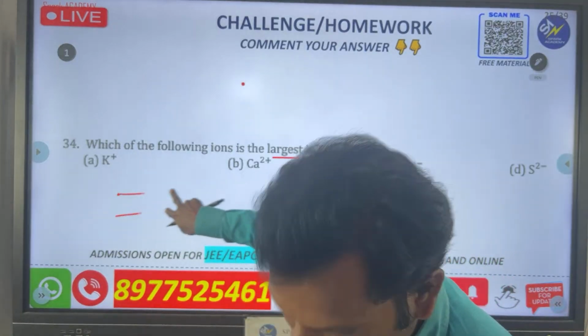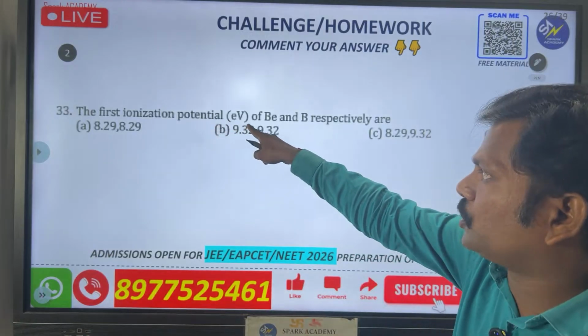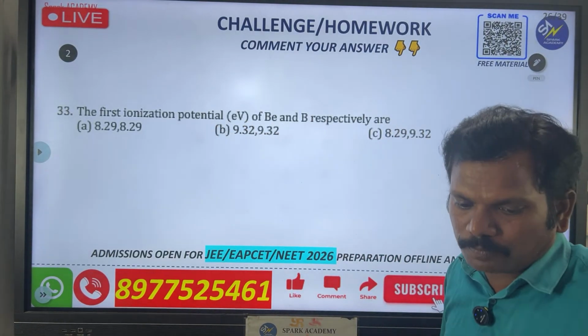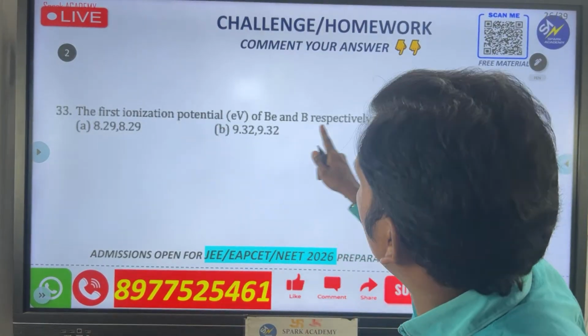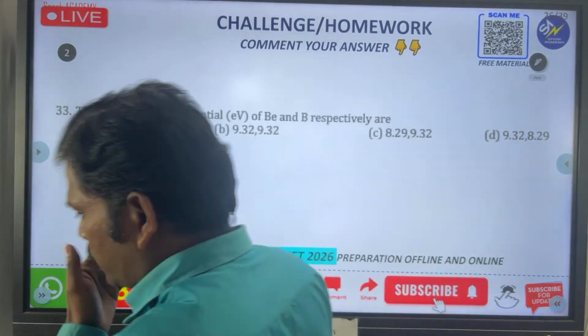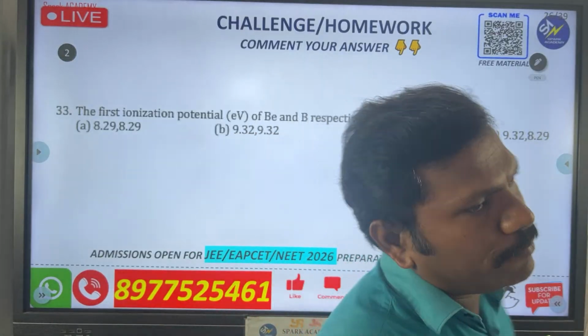Second question. The first ionization potential of beryllium and boron respectively. See that, you have to find the ionization potentials of beryllium and boron. So by using the technique you have to solve the answer.